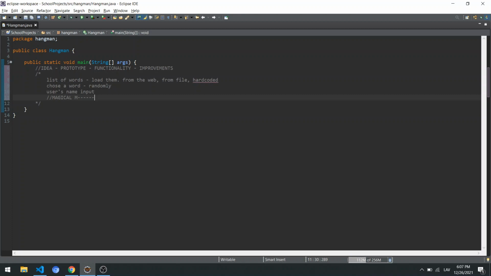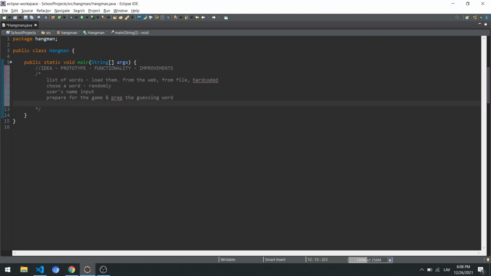So we need to do something like this, maybe set up how many lives the user has. We can say that this is a prepare for the game and prepare the guessing word, right? The word that's going to be shown for the user with all these dashes in the middle. So that's the next one.